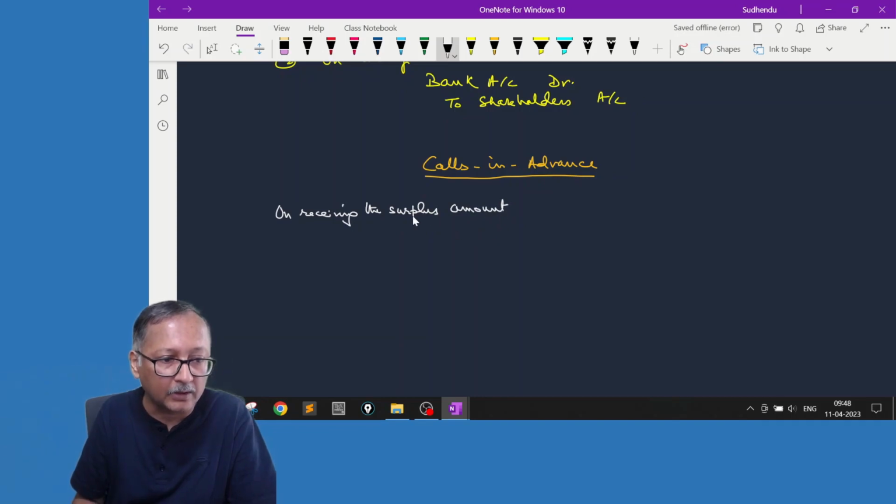Why am I telling surplus? Because at that time it is not becoming due. So when there is a surplus, what will happen? You will take it to the bank account, but where will it be transferring? Some amount, some account you have to keep for the shareholders, because it has to be adjusted in future. So bank account debit to